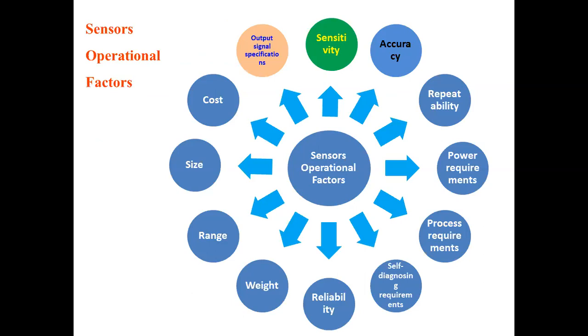Then the operational criteria: sensitivity, accuracy, repeatability, power requirements, process requirements, self-diagnosing requirement, reliability, weight, size, range, and output signal specifications. From all these aspects, we need to consider the use of that particular sensor in that particular specified environment. So we will now go on to discuss the engine sensors.